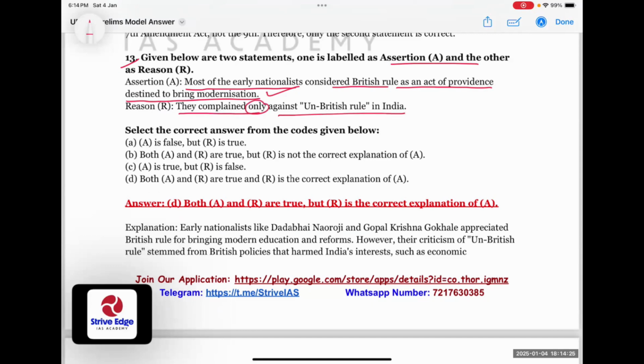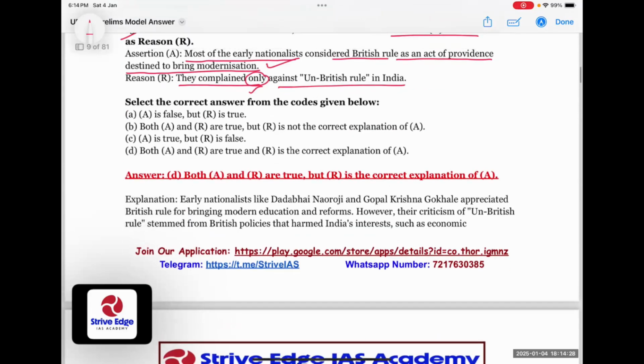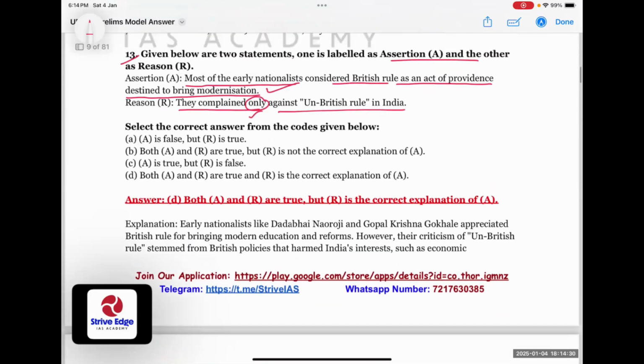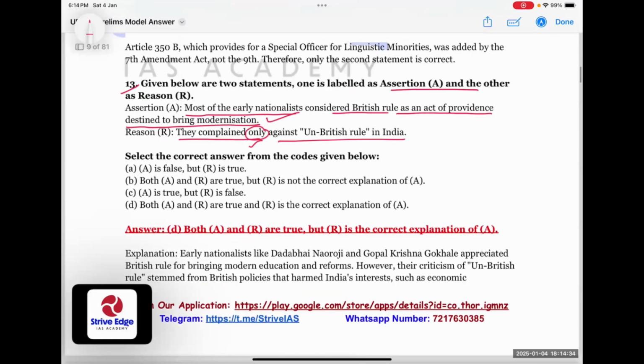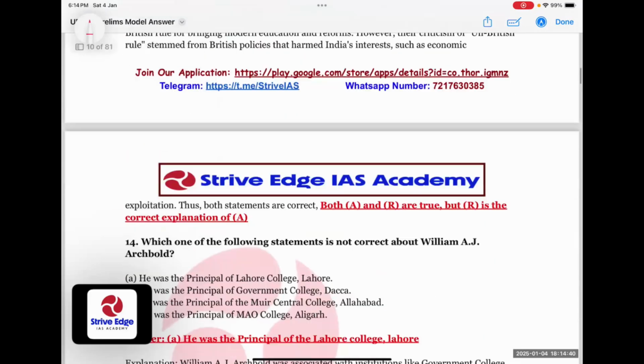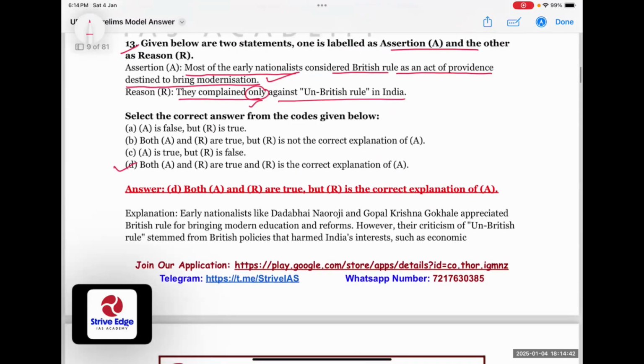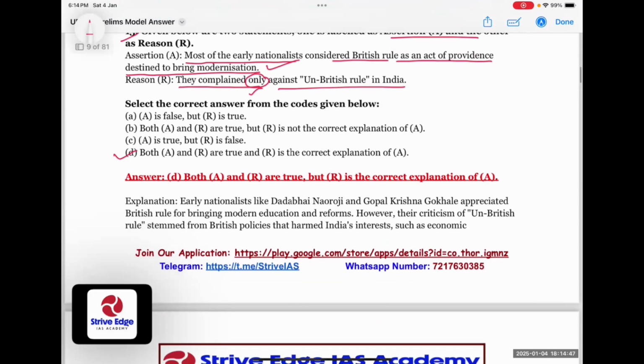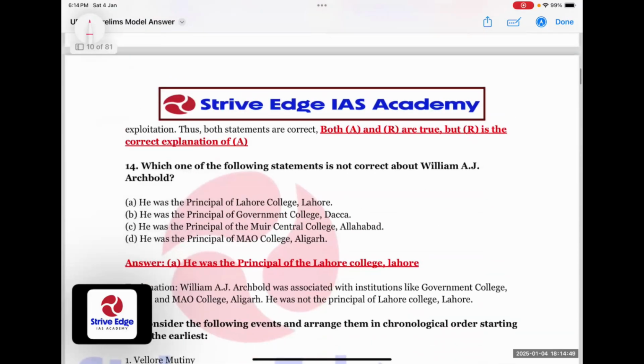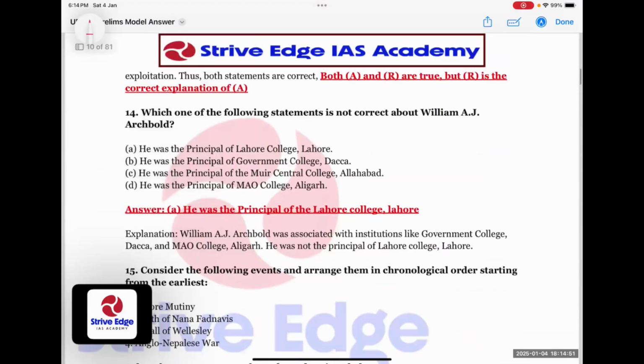This word "only" is again disputed, because the official answer has given that both are correct and R is the correct explanation of A. Till the revised answer key is there, we consider this as the part of our answer. Because this was not the only reason for un-British rule in India, but we'll go with the official answer key.